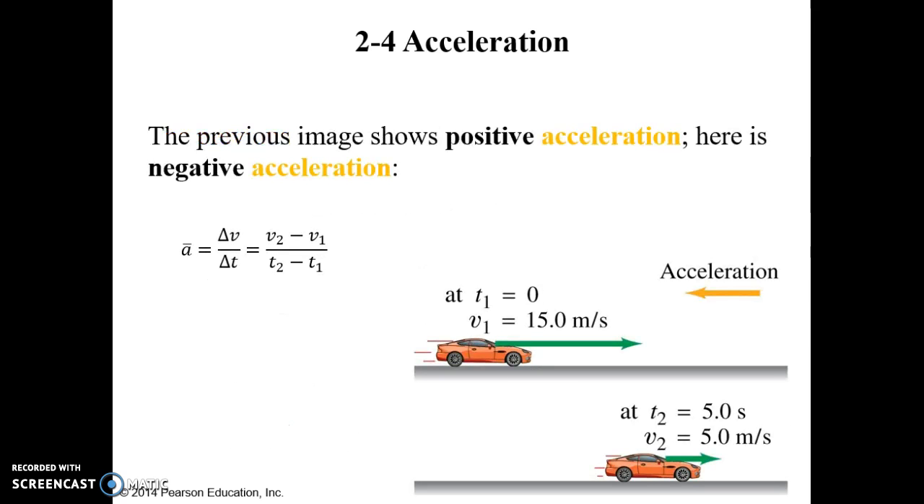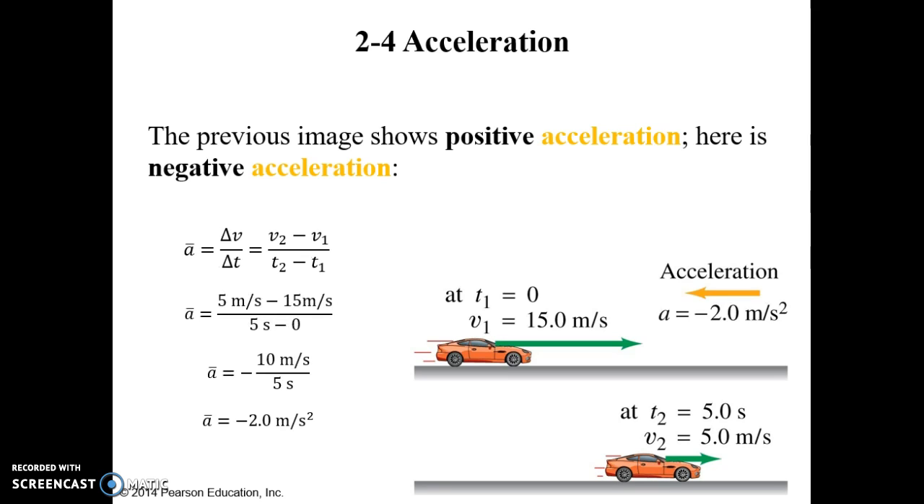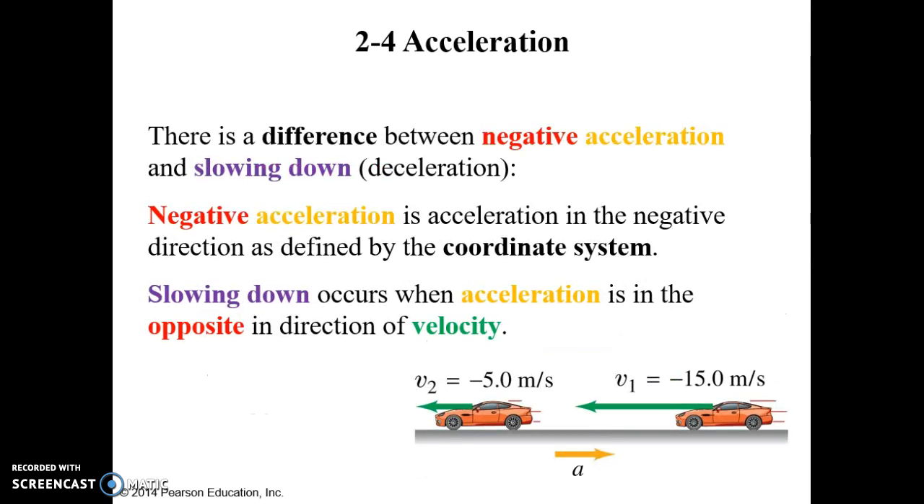The previous example showed positive acceleration. Can you solve for the acceleration in this example below? Yes, you're correct again. By applying the equation, you should get a negative answer. Please be aware that there is a difference between negative acceleration and deceleration. Negative acceleration only depends on how you set up the coordinate system, and deceleration refers to the object slowing down. Slowing down occurs when acceleration is in the opposite direction of velocity.